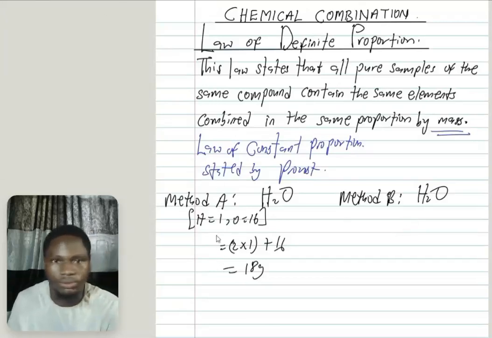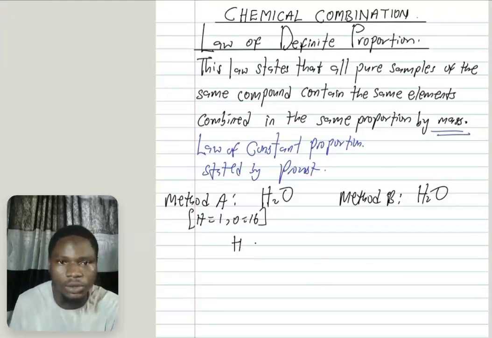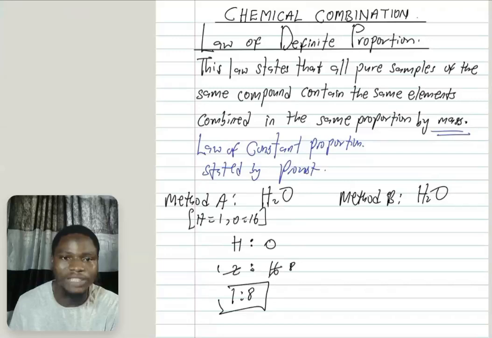Let's look at it in terms of ratio. What you want to do here is check the ratio of hydrogen to oxygen. Hydrogen here is 2 times 1, that is 2. Oxygen is how many? 16. So 2 here and 16 here will give me what? 1 ratio 8. Now look at it: the ratio of hydrogen to oxygen by mass in water is 1 ratio 8.